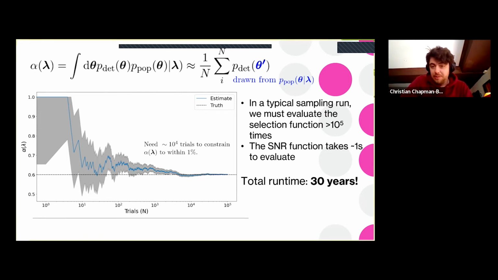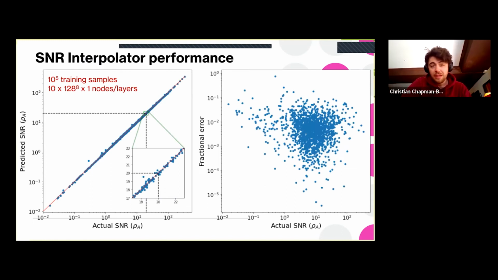So we look to speeding things up a bit using some form of interpolation. More typical forms of interpolation, such as linear or cubic spline interpolation, do not perform well due to the high dimensionality of the EMRI parameter space, so we train a neural network on this parameter space instead. We generate EMRI SNRs and we train the neural network, which is a simple multi-layer perceptron, on this template bank. And the results are very accurate. In fact, we obtain errors on the order of 1% for the majority of the signals, which is more than sufficient for the level of accuracy you need to correct for the selection bias in this kind of study.